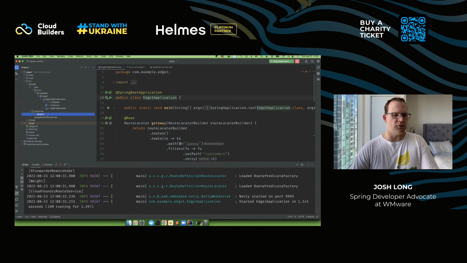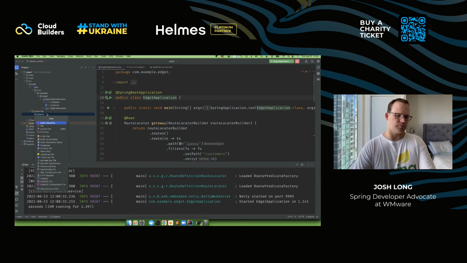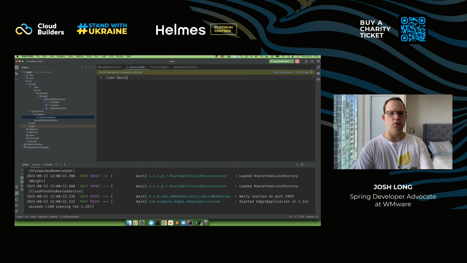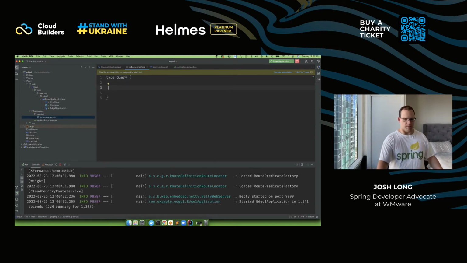So let's create a GraphQL endpoint. I'll create a new file here called schema.graphqls. The root of all GraphQL applications are three well-known types. One is the query, which provides all the fields that can be read. The other one is mutation, which defines all the fields that operate on the server-side state, that change things on the server. And then subscription is kind of like a query, but it's great for ongoing data, things like stock tickers or sensor data or the like.